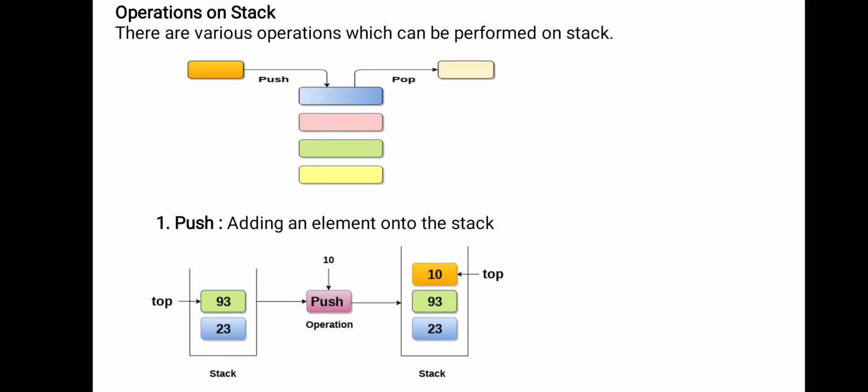Here only one end is open, I mean the other end is closed and one end is opened, like a drum. Suppose you have a water drum, it is opened at one end and the other end is closed. So if you want to take water from the drum, or push water into the drum, both are possible at one end only, right? Like here, if you want to insert an element into the stack or delete an element from the stack, both are possible only at one end. That is called the top end.